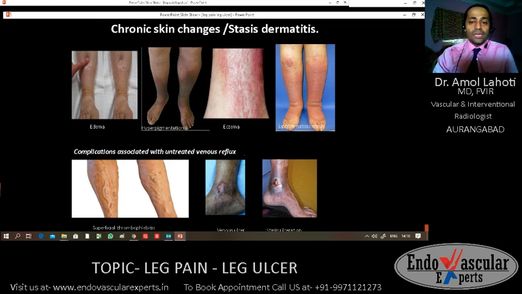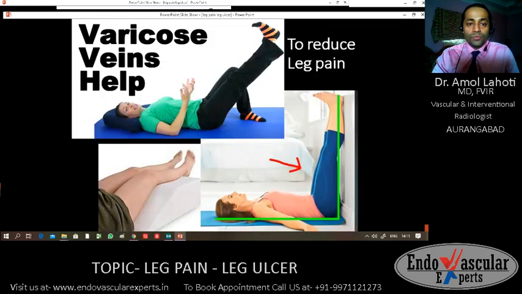Apart from that, varicose vein can present with edema, blackening or pigmentation, and stasis dermatitis. Patients with blackening or itching might present to a dermatologist or skin specialist, but such patients should also undergo varicose vein diagnosis by a color Doppler of the foot or legs. There can also be prominent veins and a non-healing venous ulcer on the inner aspect of the foot.